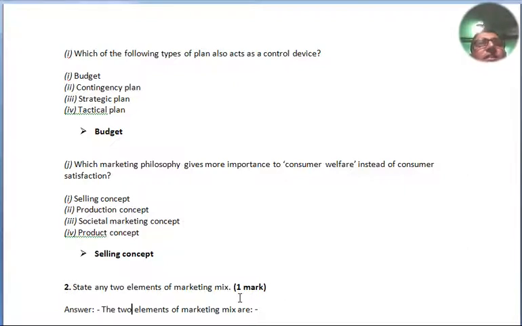Budget, contingency plan, strategic plan, tactical plan. And the option is budget. Question number J, which marketing philosophy gives more importance to consumer welfare instead of consumer satisfaction? Selling concept, production concept, societal marketing concept, product concept. It's selling concept.